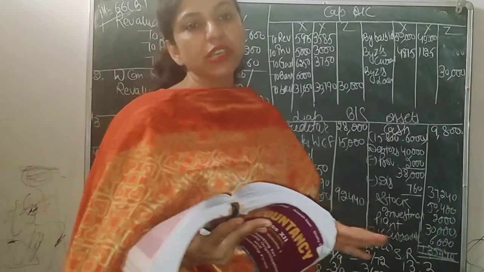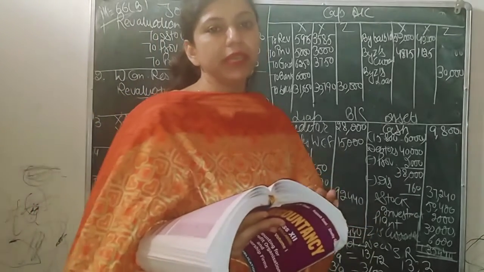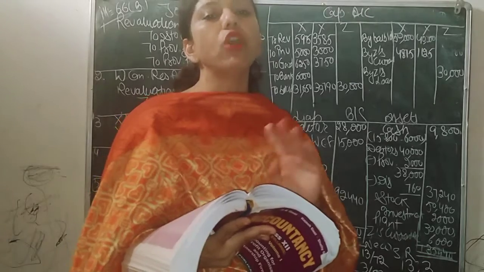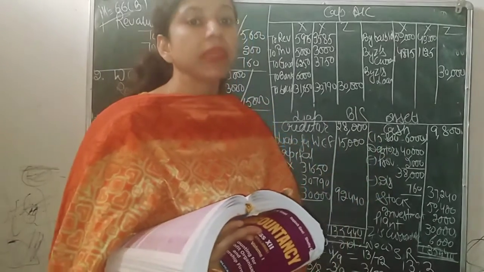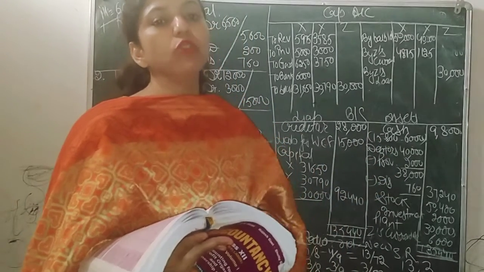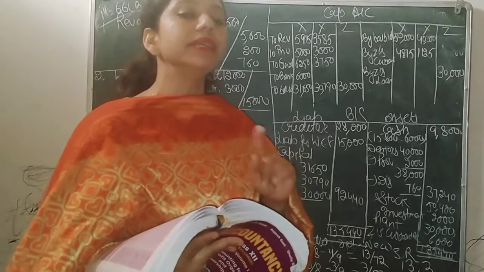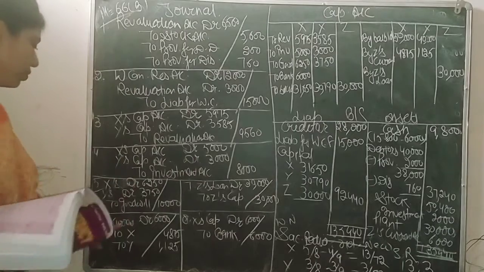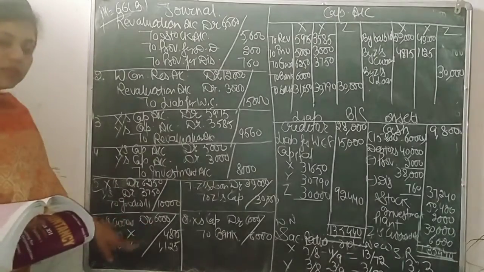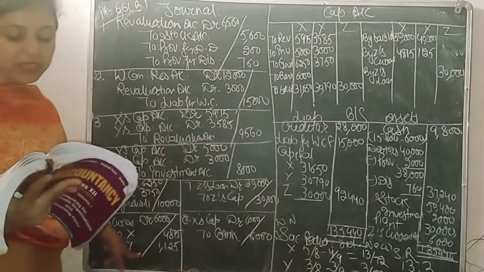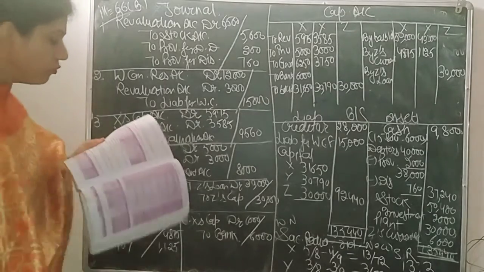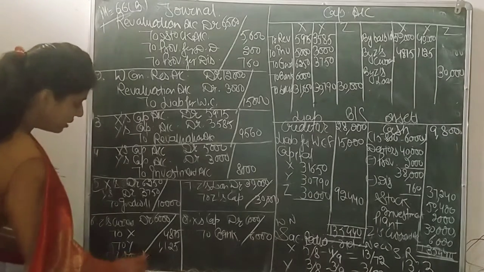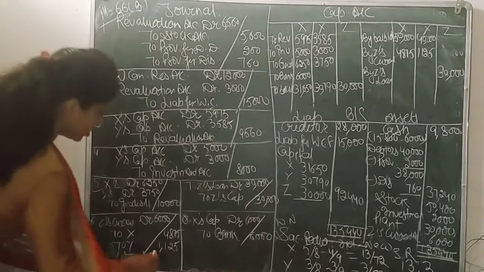As it is not mentioned in the question that this goodwill is brought in cash, that means this goodwill is not brought in cash by the new partner. And we already know that if the new partner does not bring goodwill, then his current account should be debited. So Z's current account is debited to X and Y in their sacrificing ratio. And what will be the amount of goodwill?